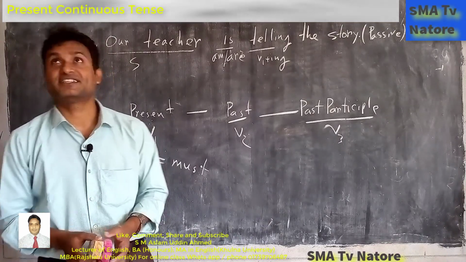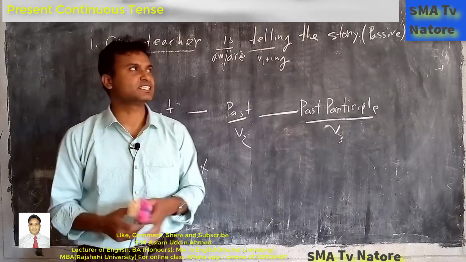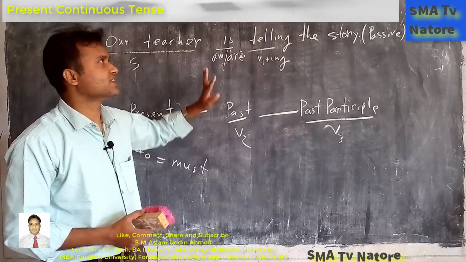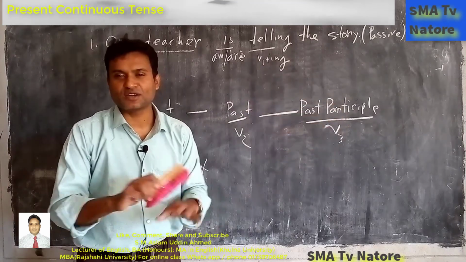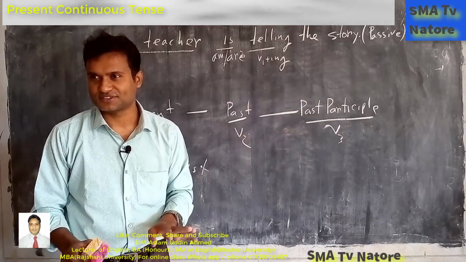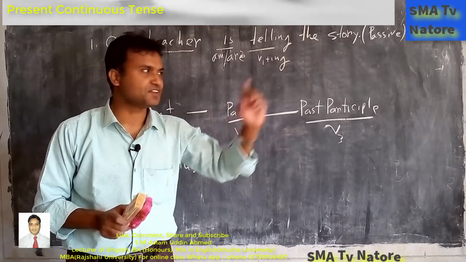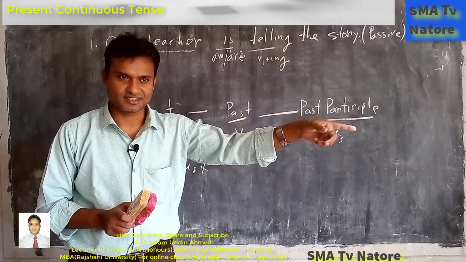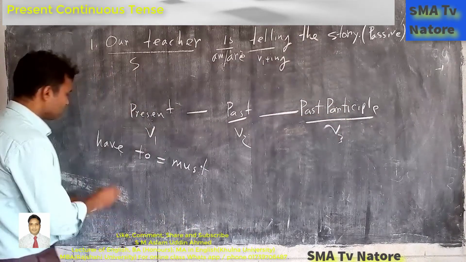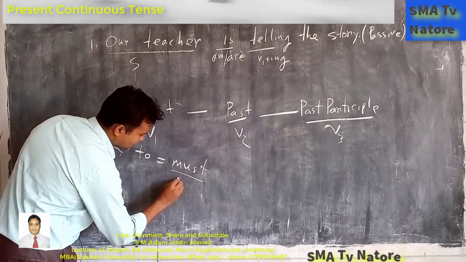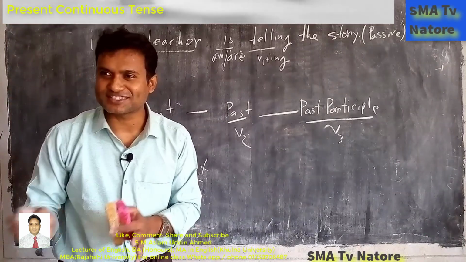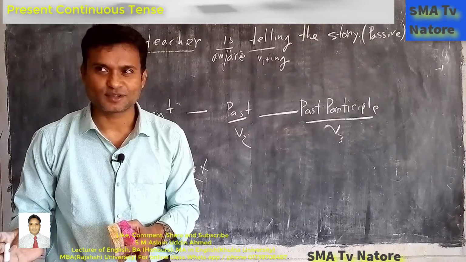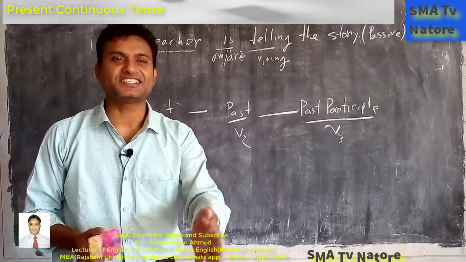Another thing, this is the room. The bricks are essential. Without the bricks, we cannot make the house. So we must need bricks. So what is the meaning of this must? Do you know what is compulsory? Compulsory subject and optional subject. For example, English is must.